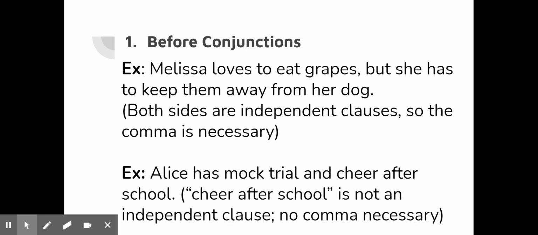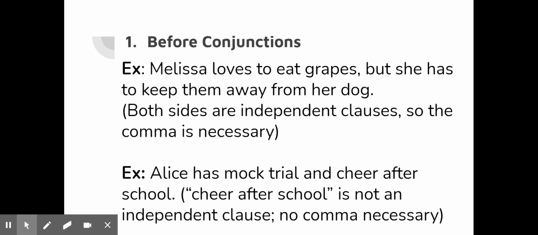But, right? So you throw in that comma before the conjunction, and now you've given your conjunction the power to hold up both sides of that sentence. When there's an independent clause on either side, you need a comma before your conjunction. Melissa loves to eat grapes, but she has to keep them away from her dog. Done.